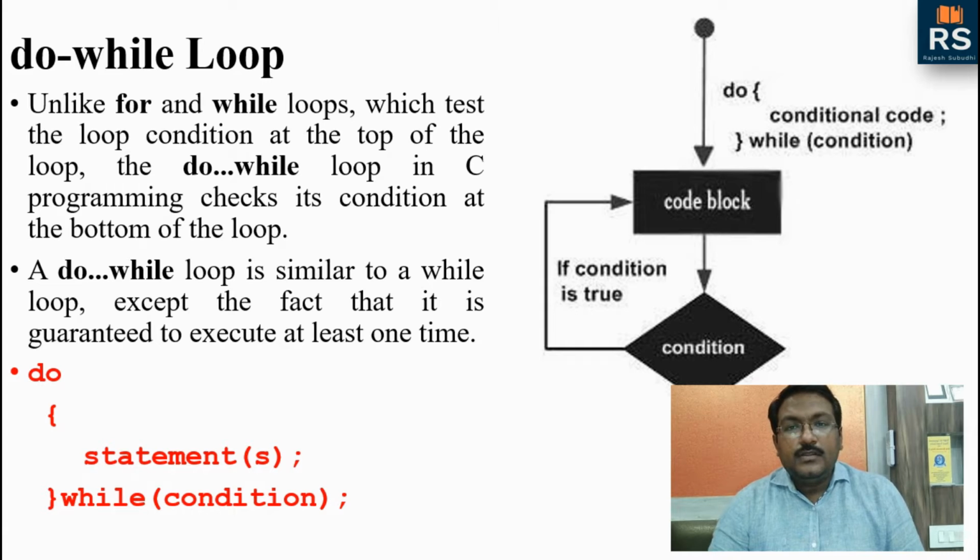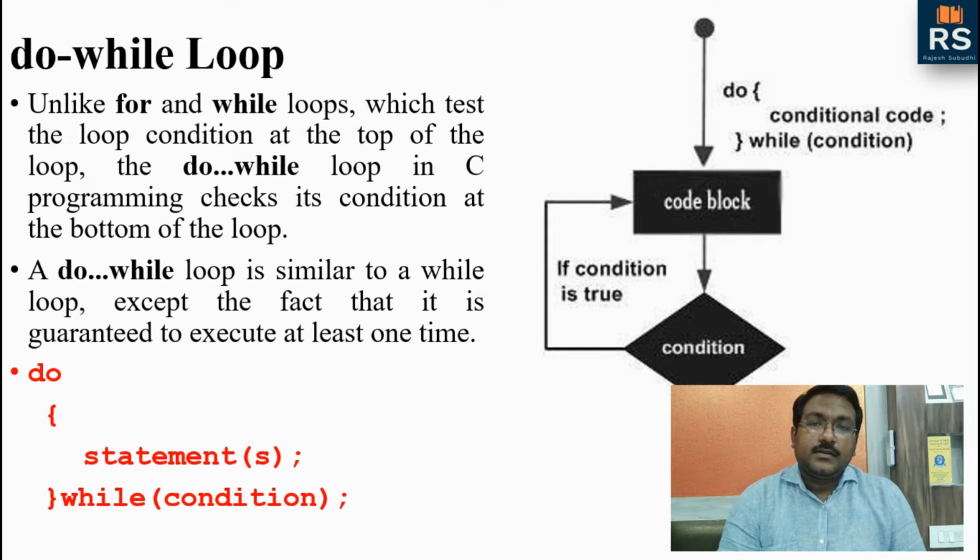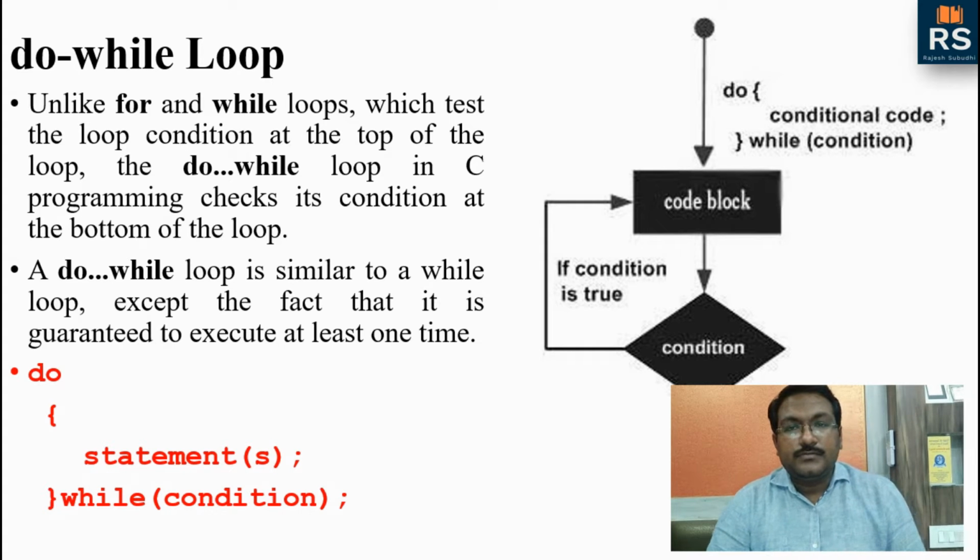At the end of the curly braces, we will write while condition semicolon. So this is the syntax for the do while loop, and it's very easy to write any program in a do while loop, similar to a while loop. The only difference is that the first iteration is done. It will execute the statement first, then it will check the condition.